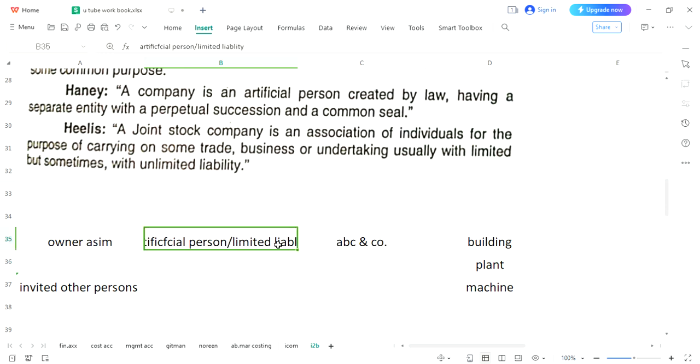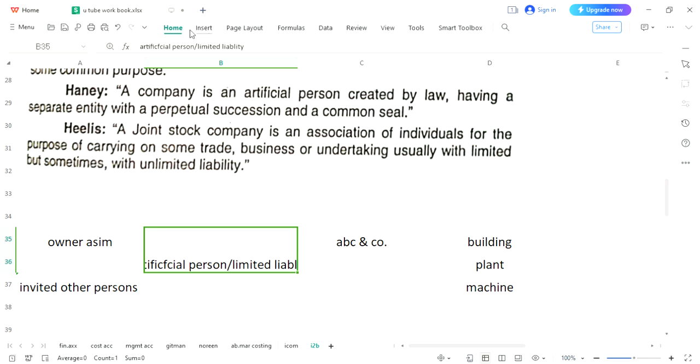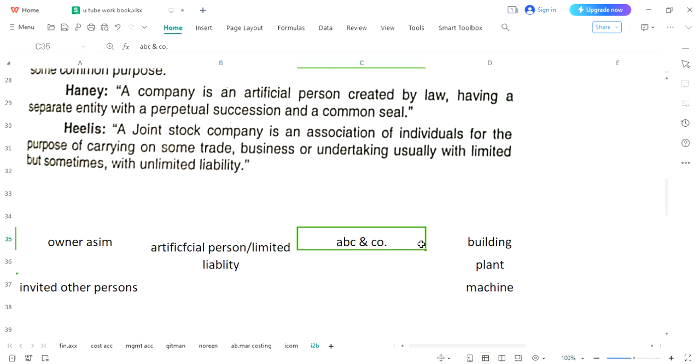This is the main theme of any joint stock company. So I'm very hopeful that you have understood the concept of this company or joint stock company. I am repeating: one person had an idea to create the business. He had created an artificial person. The name of the artificial person was suggested. And now this business would be run by this artificial person, not by the owners.